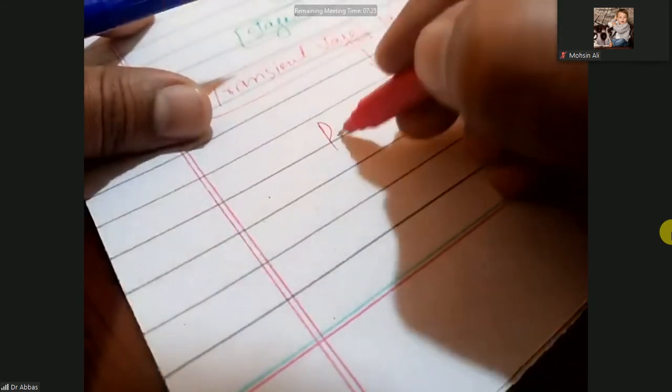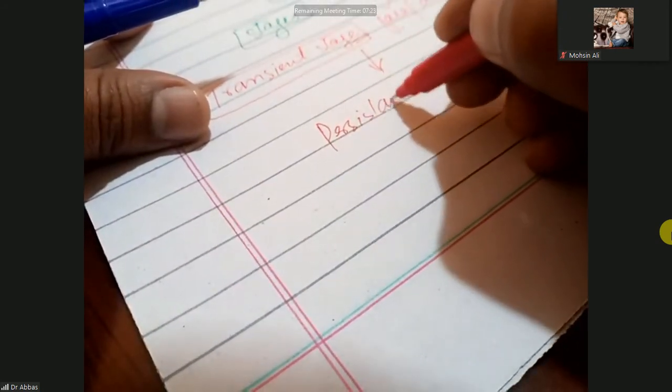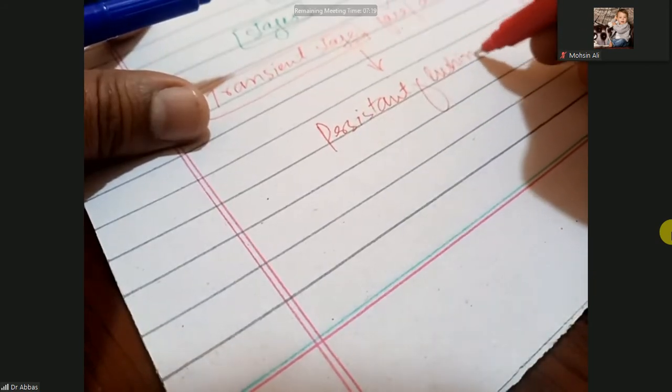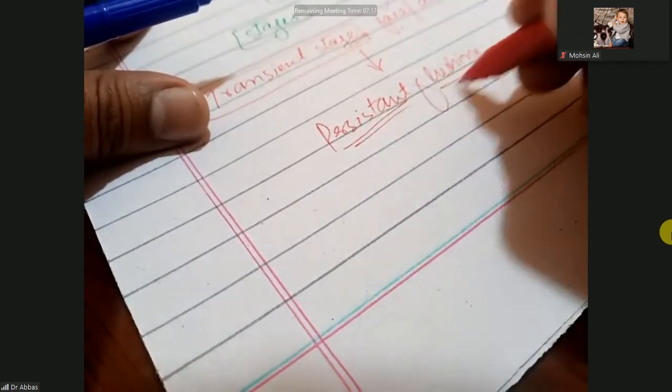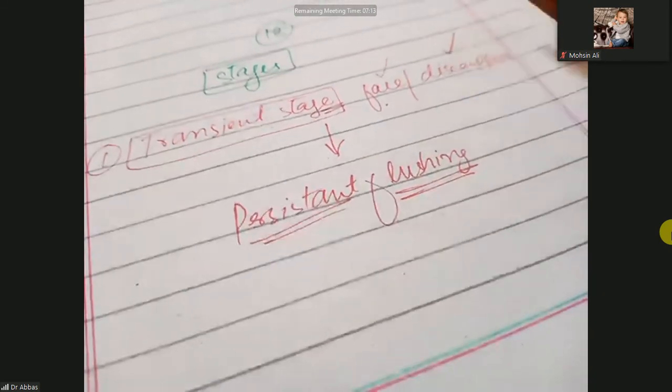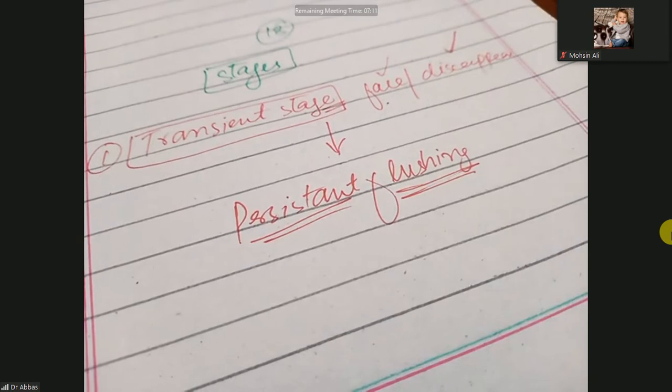But when it does not disappear, it turns into persistent flushing. So initially it is transient and disappears automatically, but when it does not disappear, it remains permanent. We call it persistent flushing. Next stage.